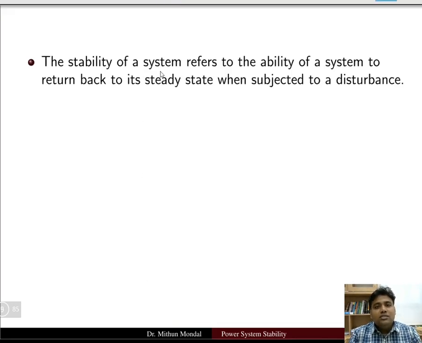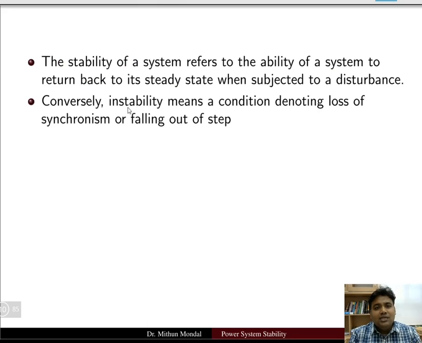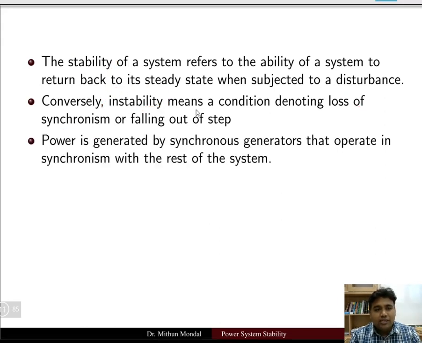The stability of a system then refers to the ability of a system to return back to its steady state when subjected to a disturbance. So basically any power system will be subjected to some disturbance. Then how do we define the stability? It is the return of the system to the steady state. Conversely, instability means a condition denoting loss of synchronism or falling out of step. So stability is when the system returns back to the steady state after the disturbance has been removed, whereas instability is falling out of step or loss of synchronism.